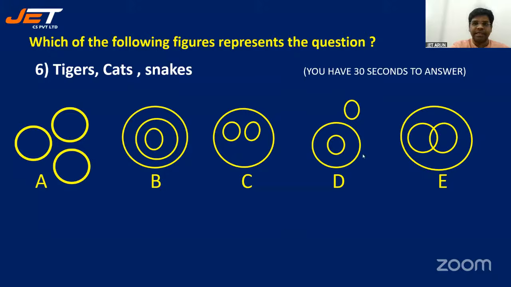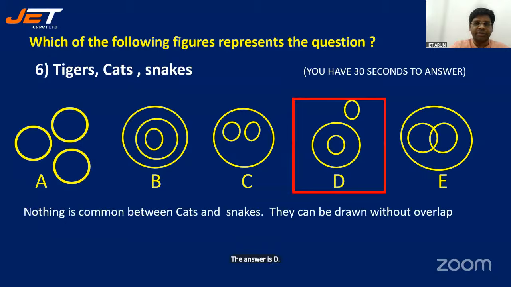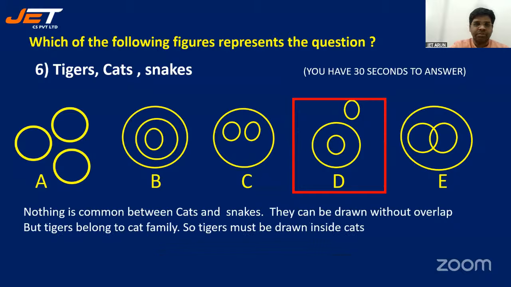The answer is D. Nothing is common between cats and snakes. But tigers belong to the cat family. So tigers must be drawn inside cats. All right, interesting.